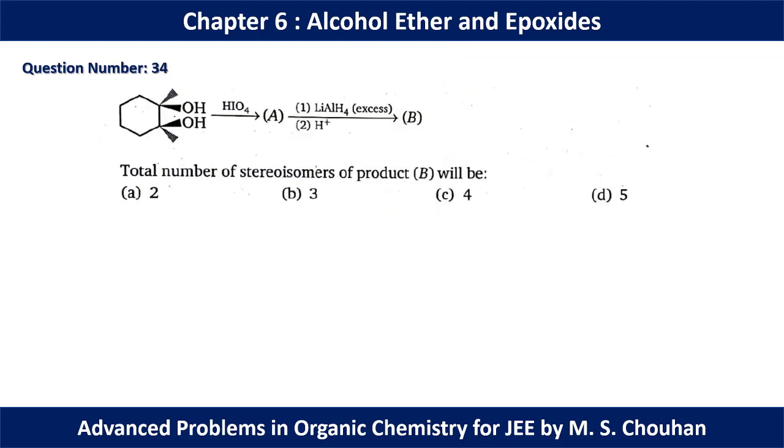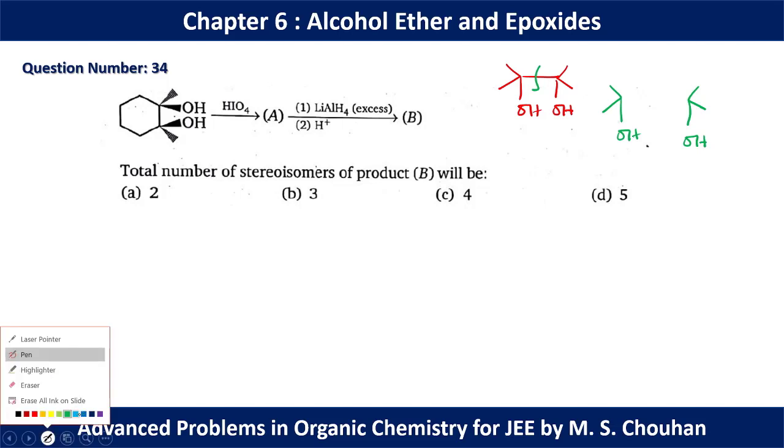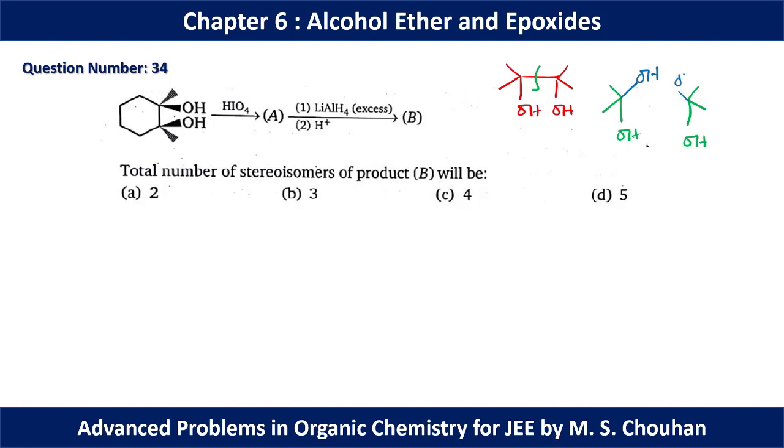In question number 34, we have HIO4. We can have a trick to solve the question of HIO4. HIO4 is applicable for a 1,2-diol system. If you add HIO4, initially you can break the 1,2 bond and you can draw these two fragments like this. The next thing you can do is add another 2 OH. This is a trick. I am again repeating, this is a trick. This is not the proper mechanism. You can check my other videos for the proper mechanism.